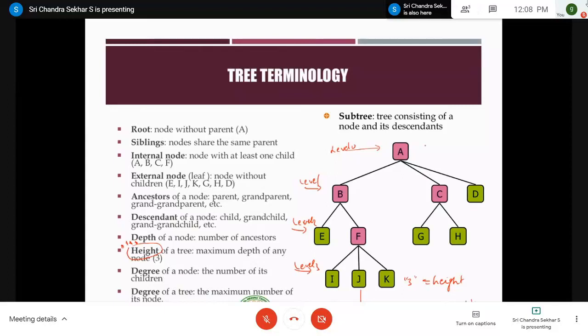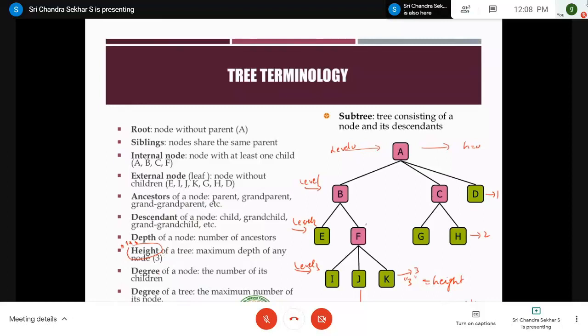For example, the level of A is represented as 0. That is, the root is 0, and after that you increment by 1 each time: 1, 2, and 3. So this is a very important thing. And coming to the degree of a node, it is a very simple concept. It's nothing but the number of children of that particular node, which is called the degree of a node.